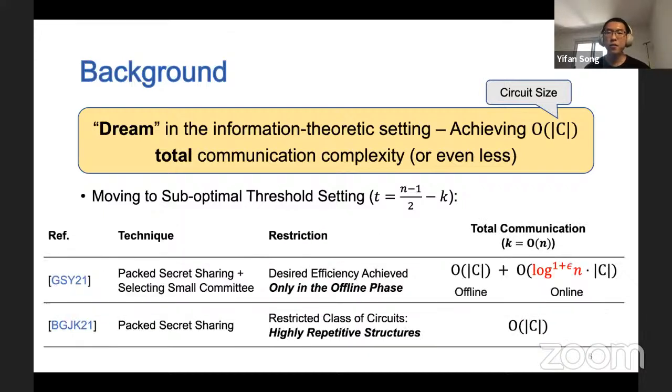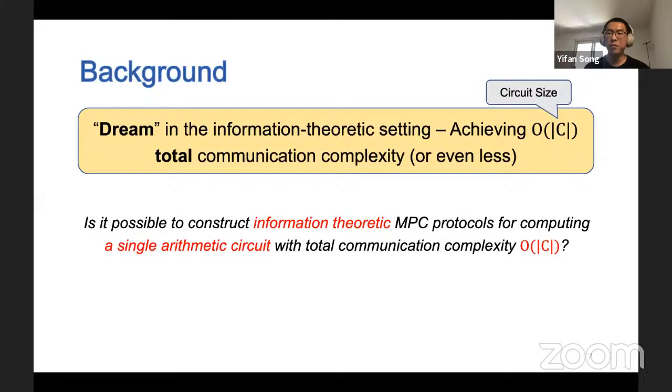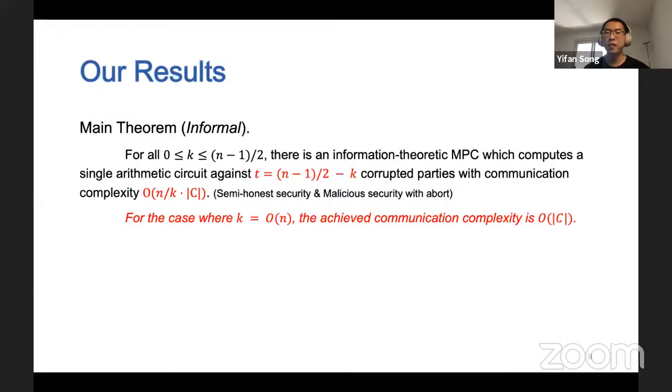Two recent works in Eurocrypt also try to solve this problem. However, their solutions either only achieve the desired efficiency in the offline phase or only work for a restricted class of circuits. Many attempts towards solving this problem lead to our following question. Is it possible to construct information theoretic MPC protocols for computing a single arithmetic circuit with total communication complexity order of C? In this work, we answer this question affirmatively.